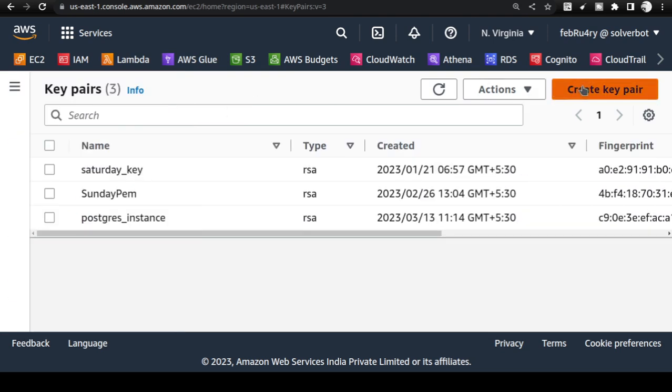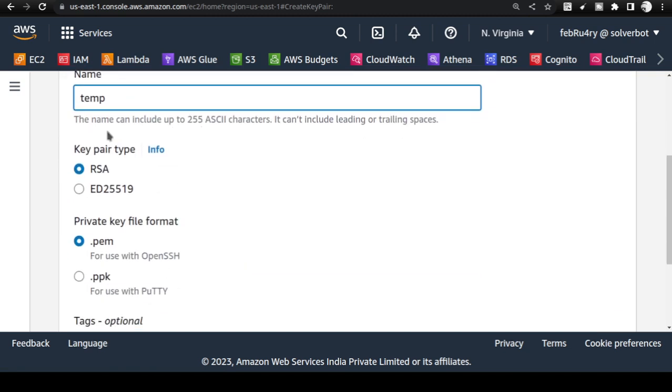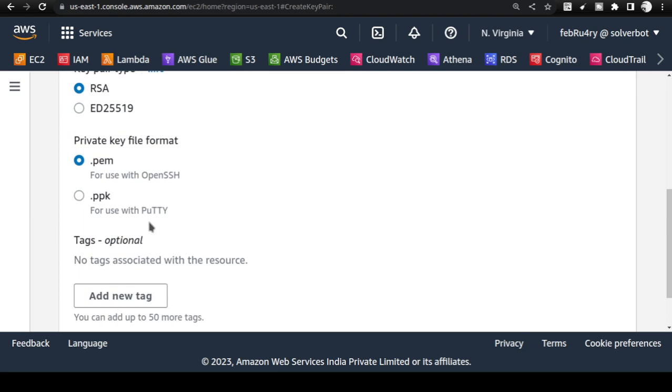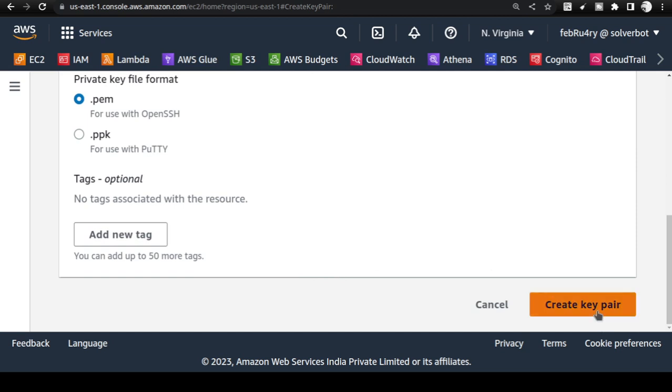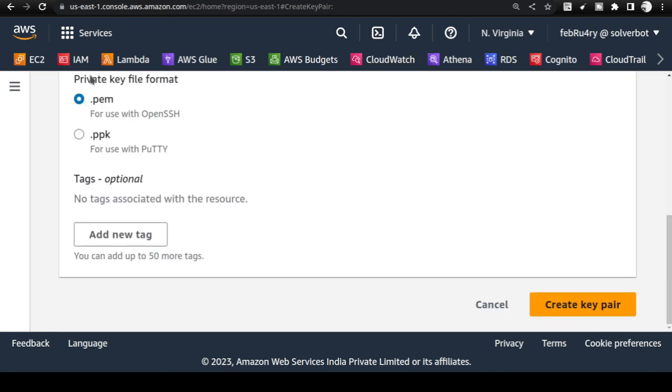Close this and give a key pair name, let us say temporary. If you are using Windows PuTTY, then use .ppk. If you are using Linux, then use OpenSSH, and then create key pair. It will ask you to save the key pair, so save it. I'm not going to show this to you here because this is an optional step, so you don't need to worry about that. Let us go back to the earlier window.